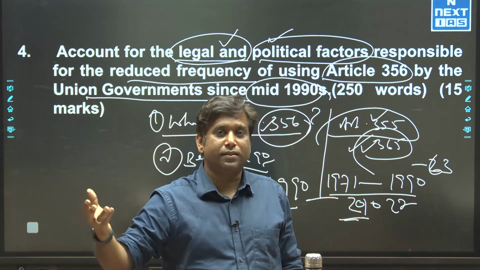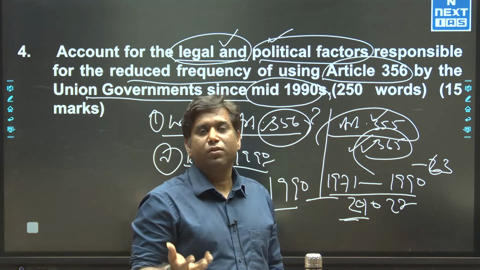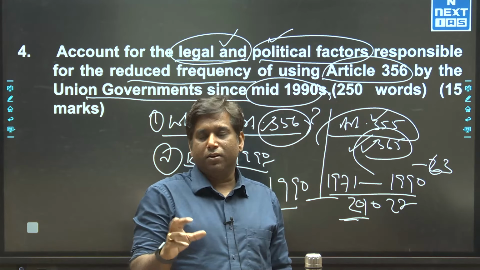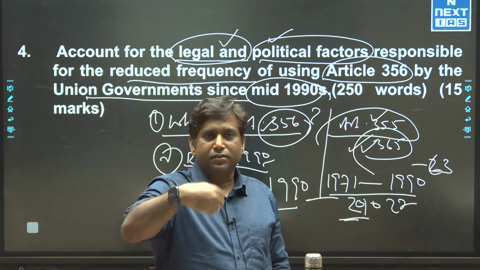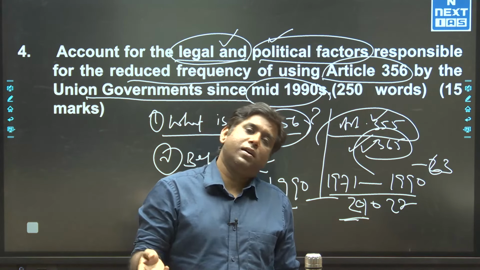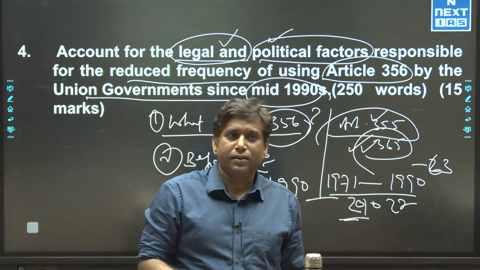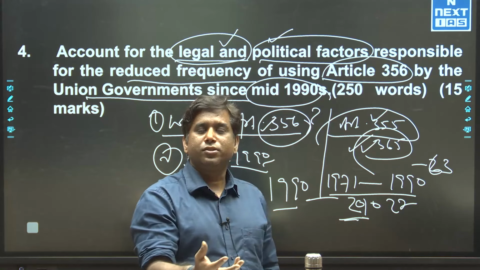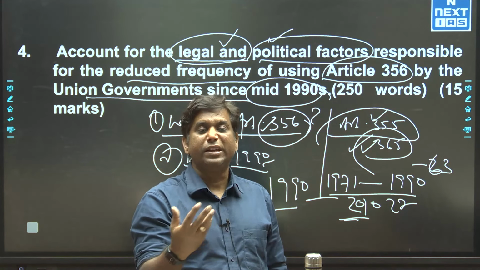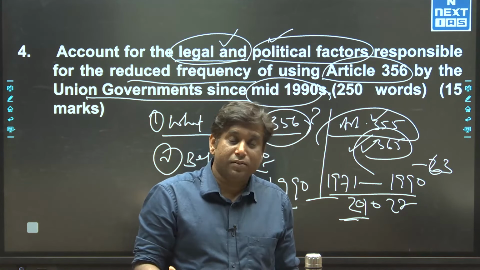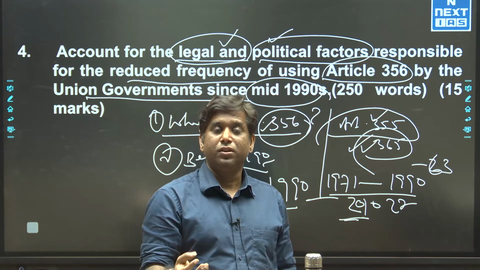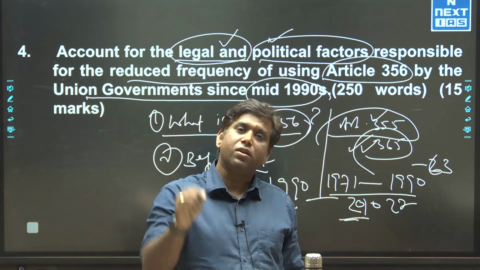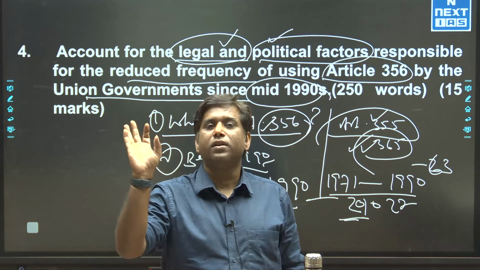Similarly, it said that before imposition of 356, there should be an opportunity to explain why they are not able to maintain the constitutional order. It also says that even if 356 gets imposed, there is a chance that the government can be reinstated. Apart from that, it is a very clear instruction that whether the government has a majority or not, the decision will be taken through the floor test. No other measures are there.